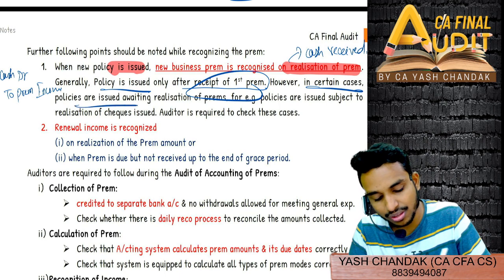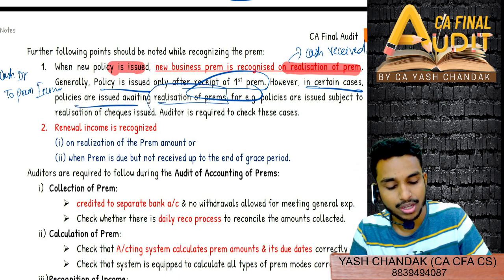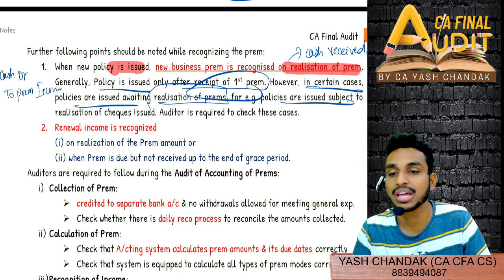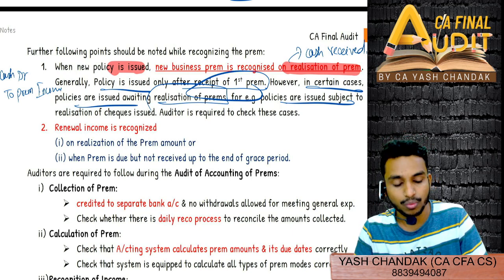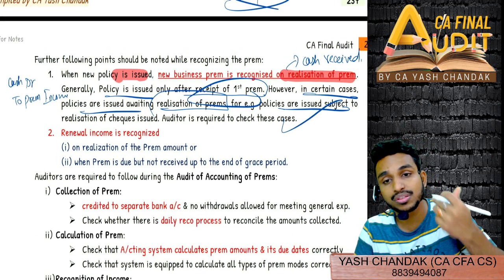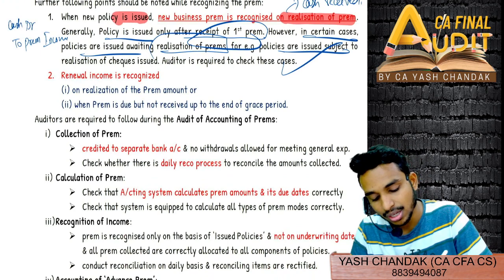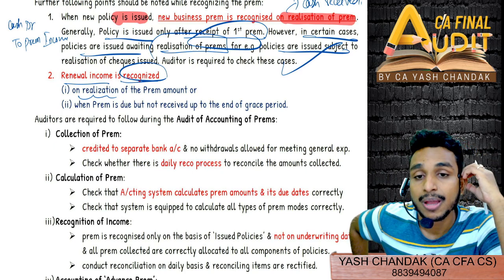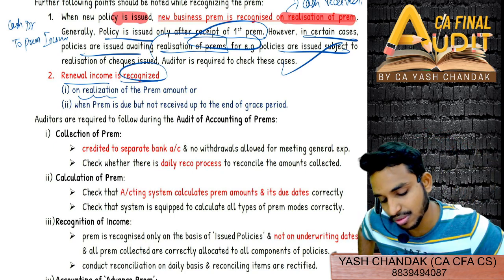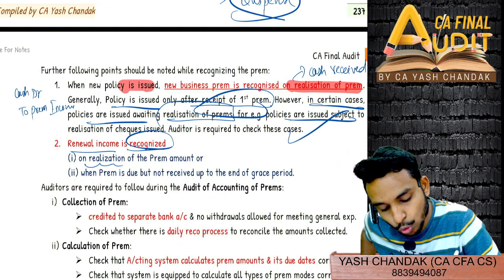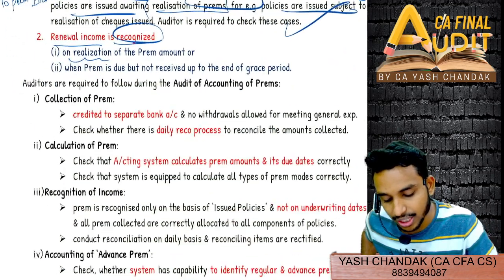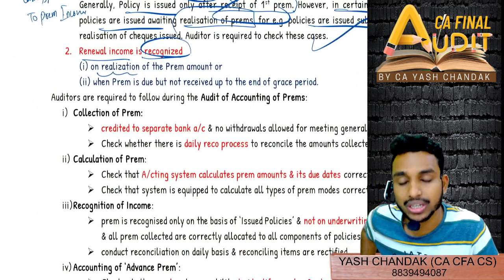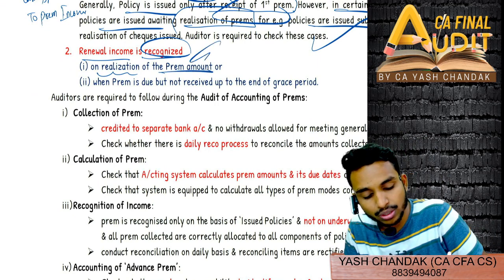However, in certain cases, policies are issued awaiting realization of premium. For example, policies are issued subject to realization of cheques issued. The auditor is required to check these cases where policies have been issued but the premium has not been received. Now, the above point was about new business premium. Now we are studying renewal income, which is recognized on realization of the premium amount.